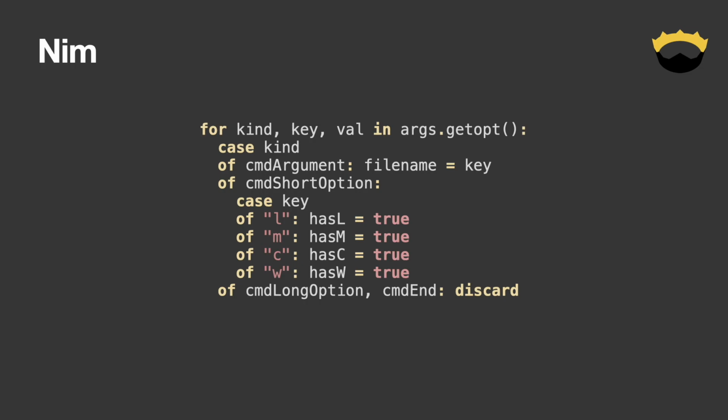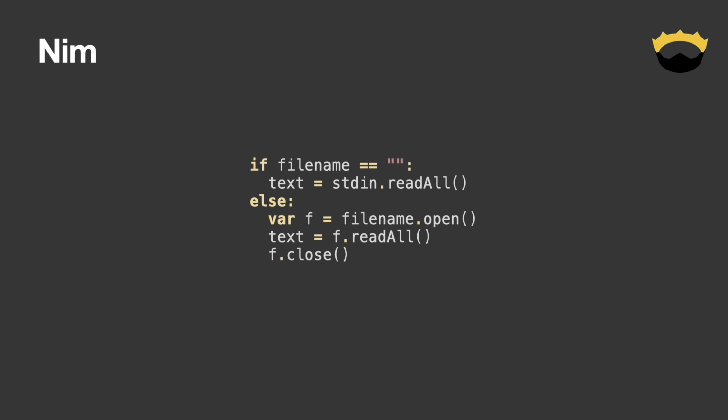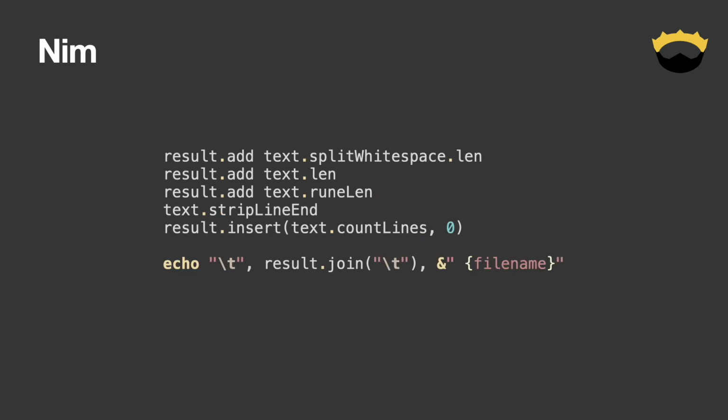This version lets you write the parsing yourself by iterating over the arguments manually, versus the Crystal version which handles it all for you. I do think both approaches are good. It should come as no surprise that I like the fact that Nim provides read all for standard in and files. Nim almost nails the elegance of D and Crystal in terms of the counts.